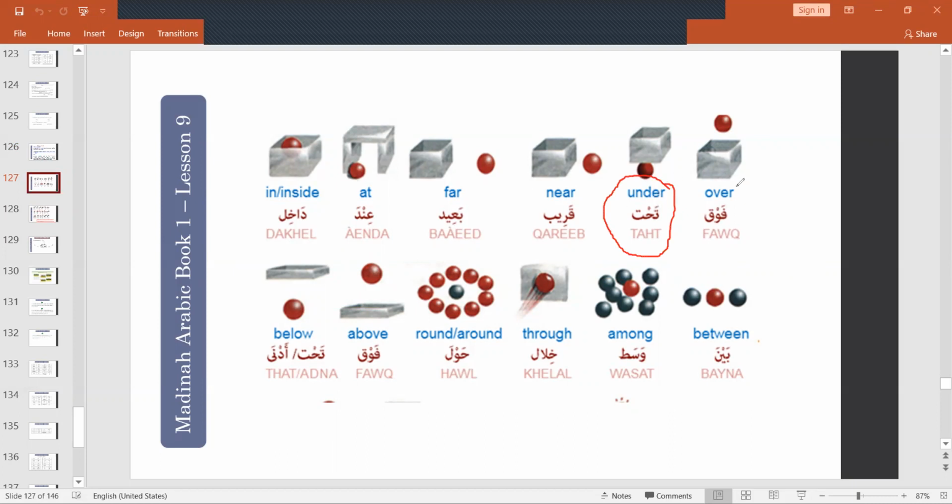Okay, over, below, above, round, around, through, among, between. All these in English we will call as adverb. Same thing in Arabic, but adverb in Arabic term is darfun.